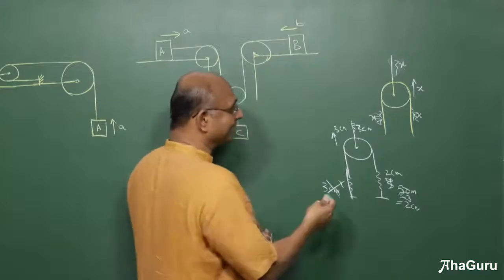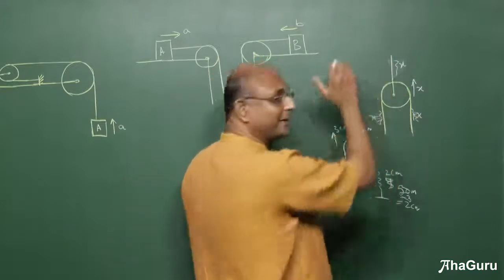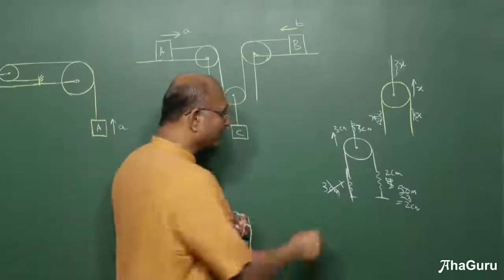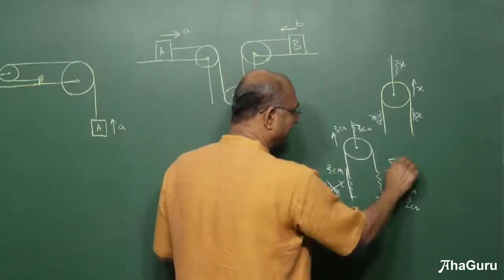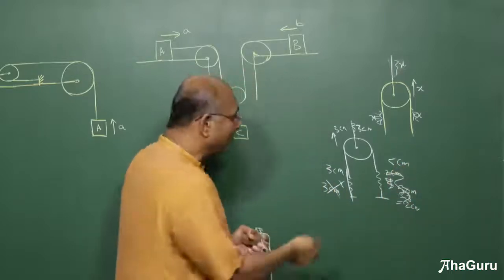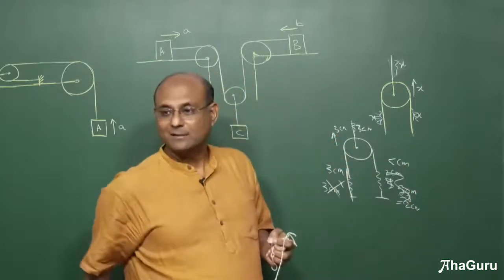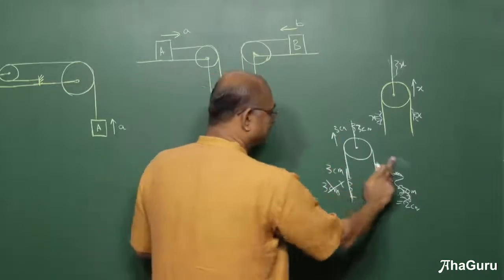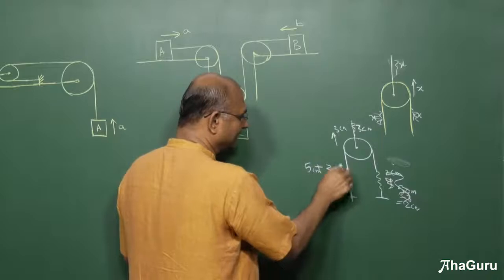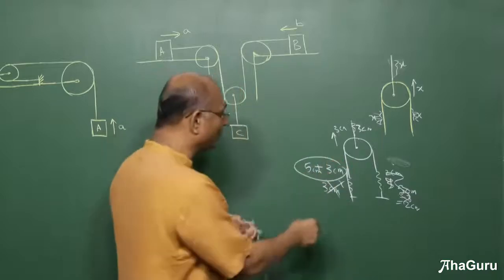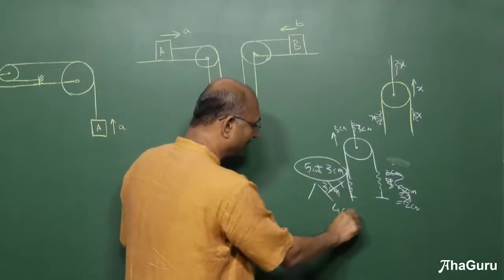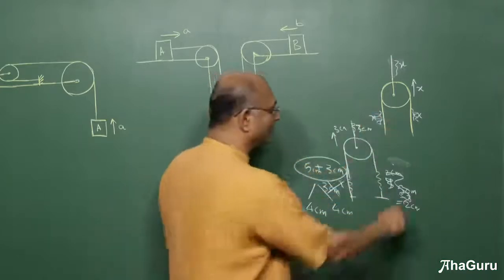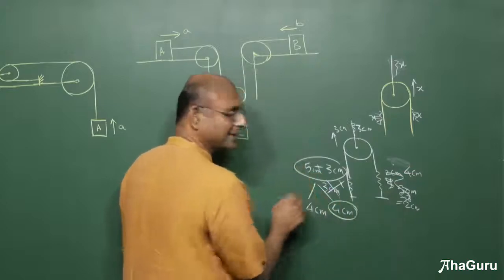But in our brains, to understand, if you want to basically pull up and destroy slack, both sides must have equal slack. What do we do? If I had 3 centimeters and I had 5 centimeters, just bring the 5 centimeters over here. So how much slack do you have totally? 8 centimeters. So if I bring the 5 centimeters here, I have 8 centimeters. Now 8 centimeters of slack you can divide into 2 parts. You can say 4 centimeters, 4 centimeters. Take back the 4 centimeters to that side. So now you have 4 centimeters on this side, 4 centimeters on this side.